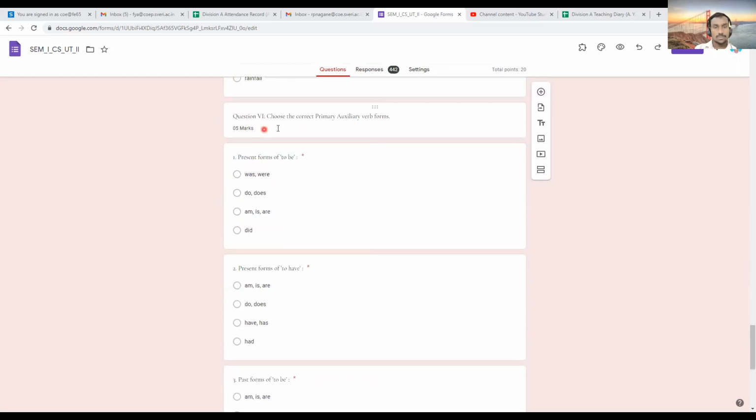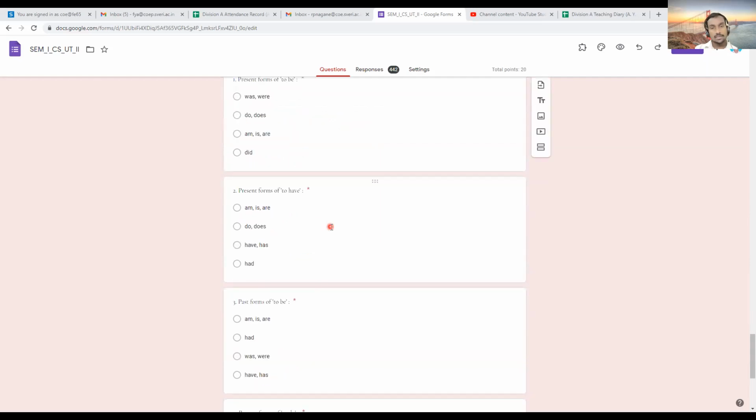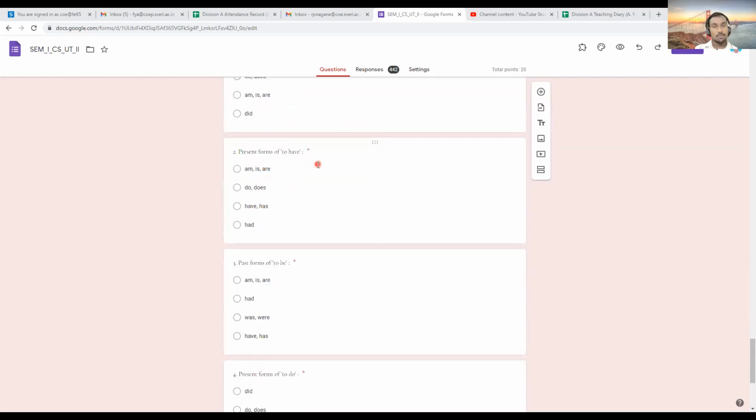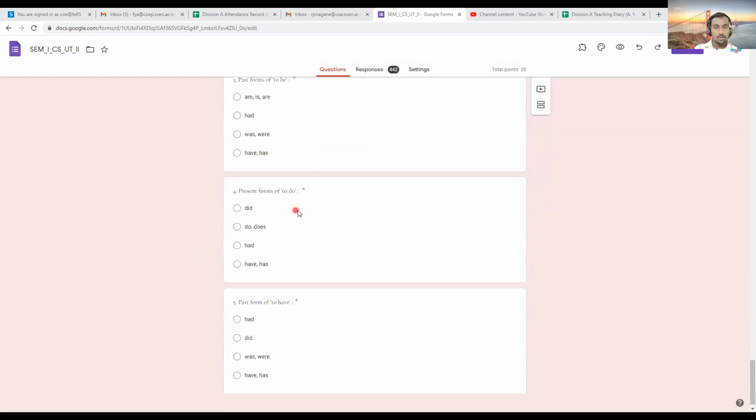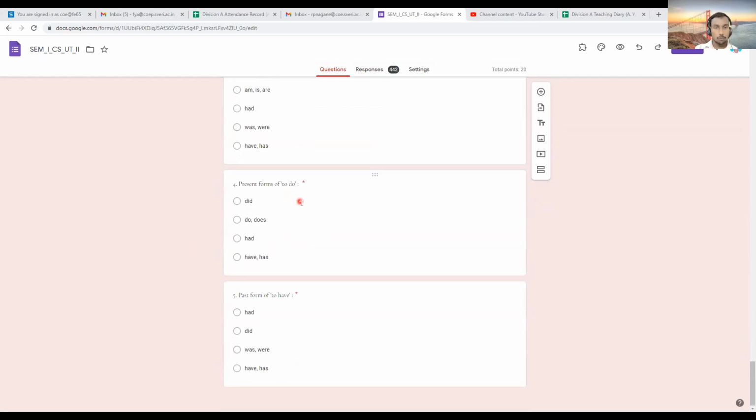Then question number 4, the last question, was about choosing the correct primary auxiliary verb forms. Present forms of to be: am, is, are. Present forms of have: have and has. Past forms of to be: was, were. Present forms of to do: do, does. And past form of to have: had.